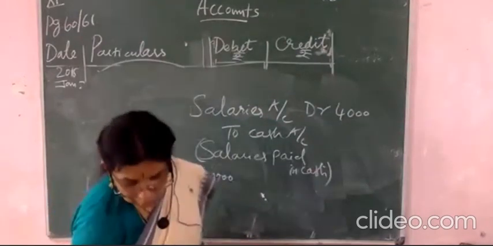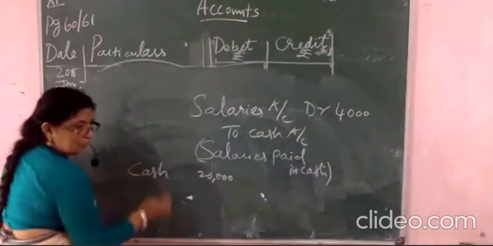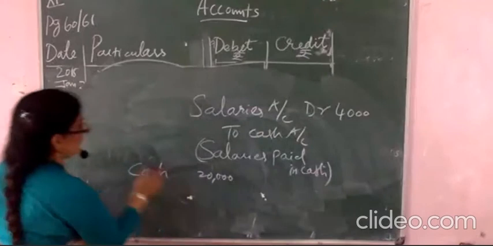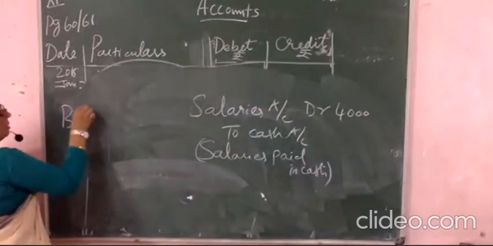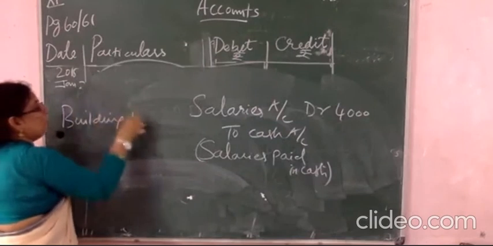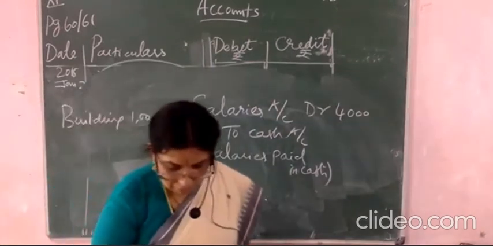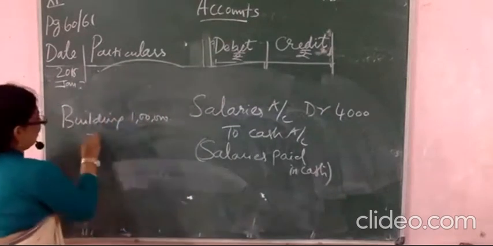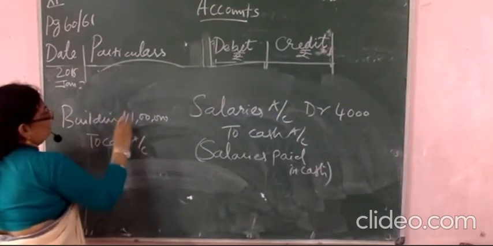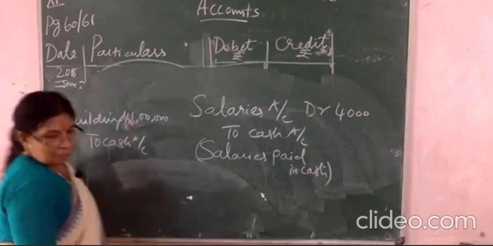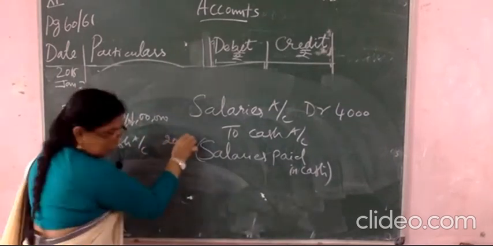And what is the building amount? Building is 1 lakh. Okay. And then what is the cash you have given? To cash, 20,000 you have given.